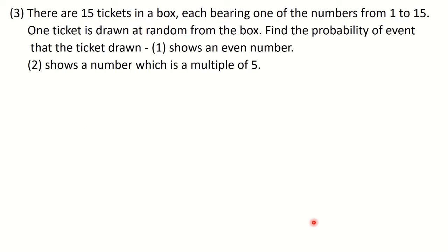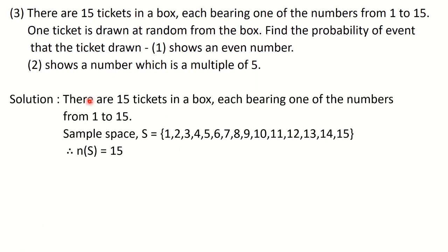Let us see one more sum. Question number 3. There are 15 tickets in a box, each bearing one of the numbers from 1 to 15. One ticket is drawn at random from the box. Find the probability of event that the ticket drawn shows an even number, and second one shows a number which is multiple of 5. First of all, you write down the statement from the question that there are 15 tickets in a box, each bearing one number from 1 to 15.